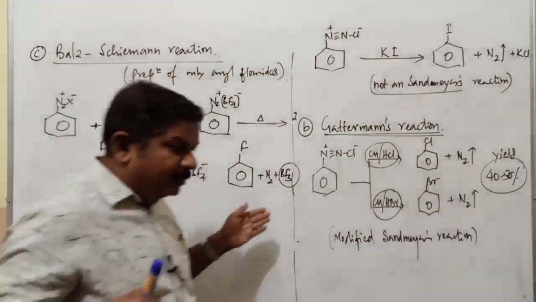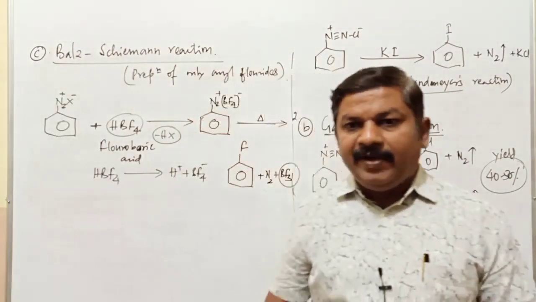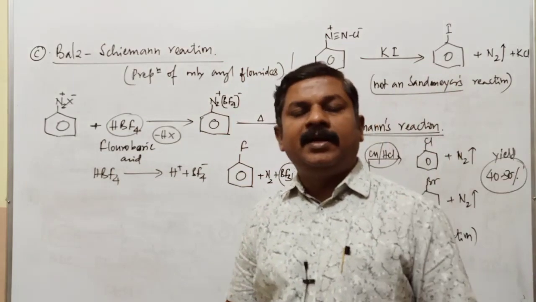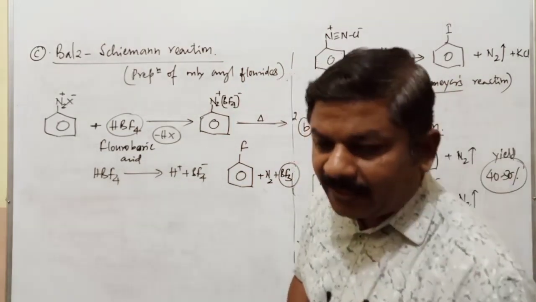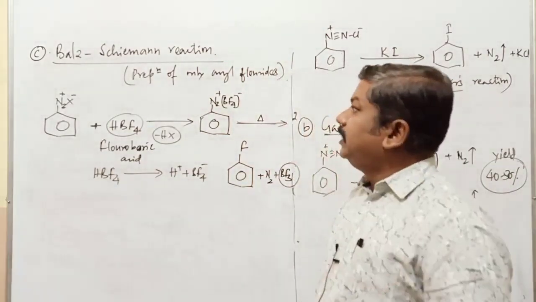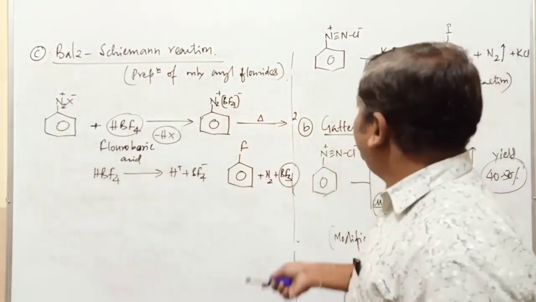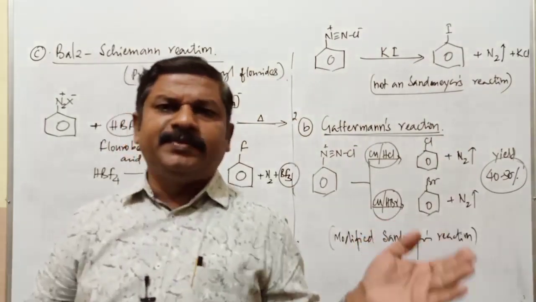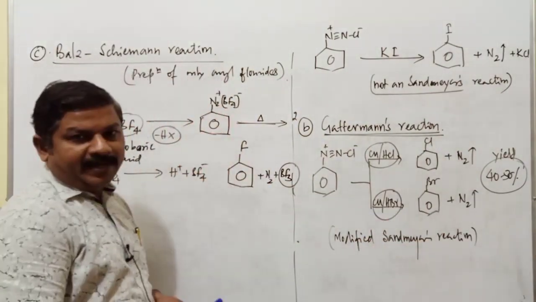We have come across a number of named reactions. We have come across Darzens' reaction, Groves' method. Next one is going to be Finkelstein reaction, Swarts reaction, Hunsdiecker method. The next ones are Sandmeyer's reaction, Gattermann reaction, Balz-Schiemann. So many named reactions we have in case of these organic compounds.